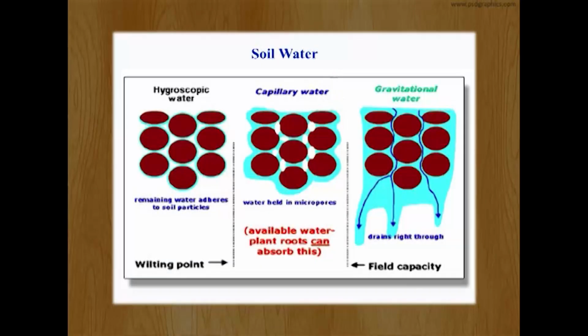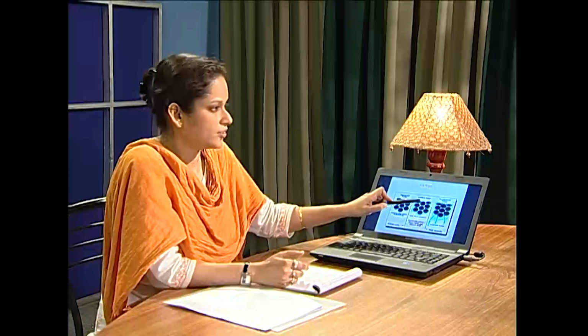Why is capillary water of great importance in the study of soil? It is because gravitational water is not available, and neither is hygroscopic water. It is the capillary water stored in between the soil particles that is made available to the plants or to the microbes. Hence, it is of great importance. Apart from this, there is also chemically combined water.